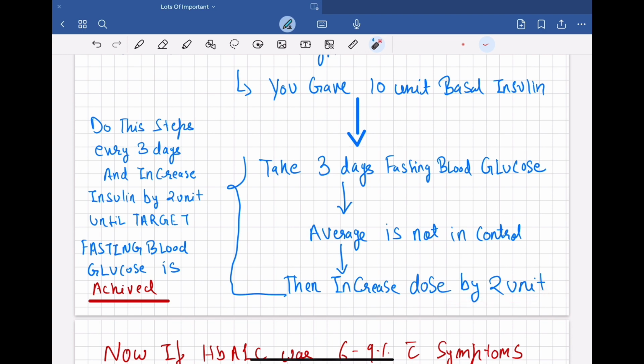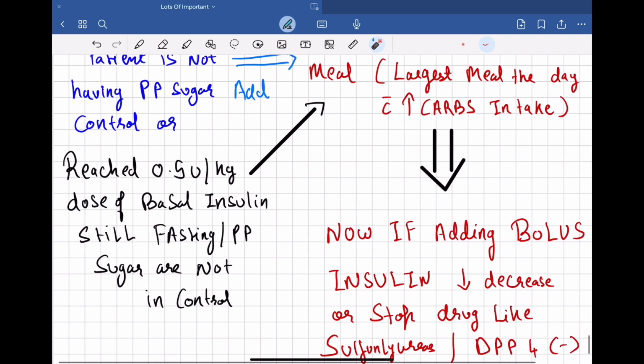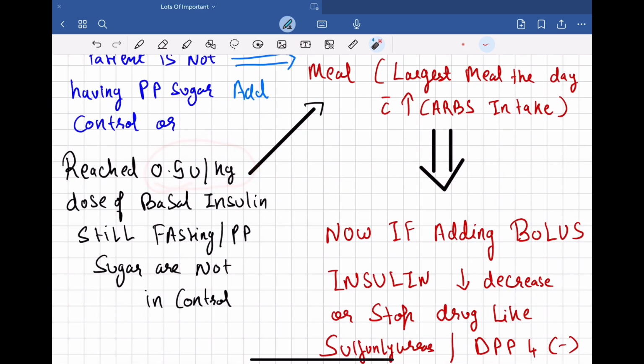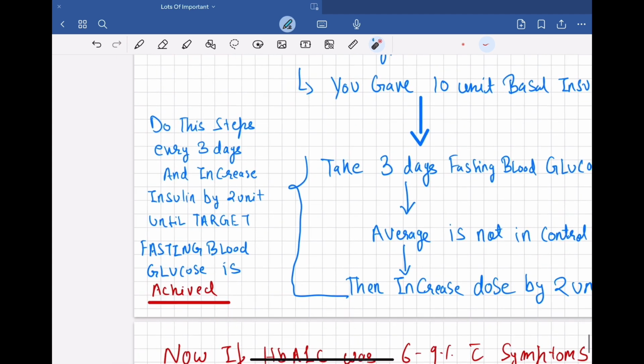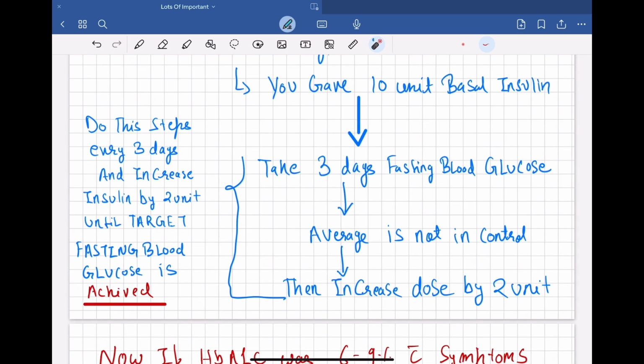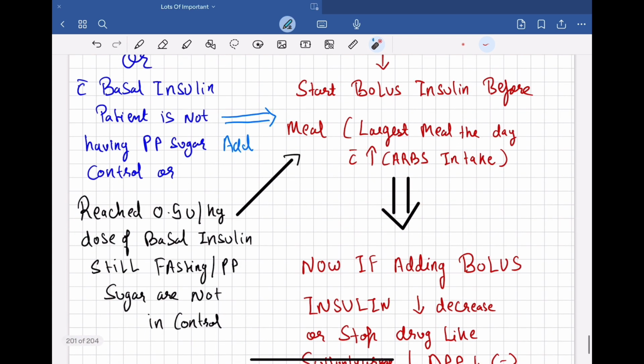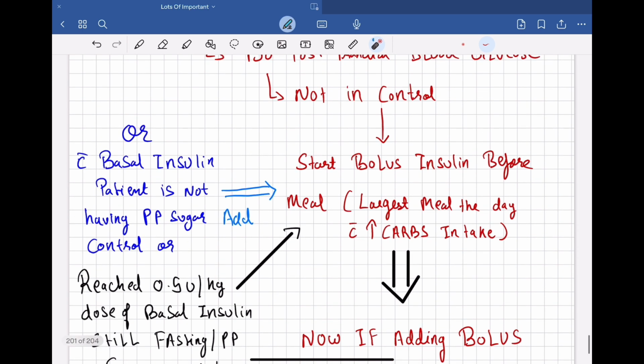You can do this increment until the dose has reached 0.5 unit per kg, right? And if this dose is given and still the patient is having a high fasting blood sugar level, then this is the time to add bolus insulin to the regimen, right? So you have to do this 3-day step until the fasting blood glucose is controlled, or if the dose has reached the maximum level, you now need to add bolus insulin, which will be extra rapid.